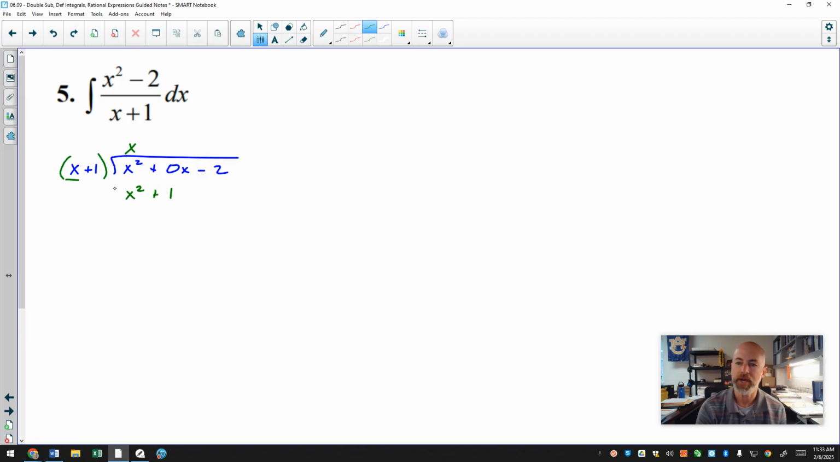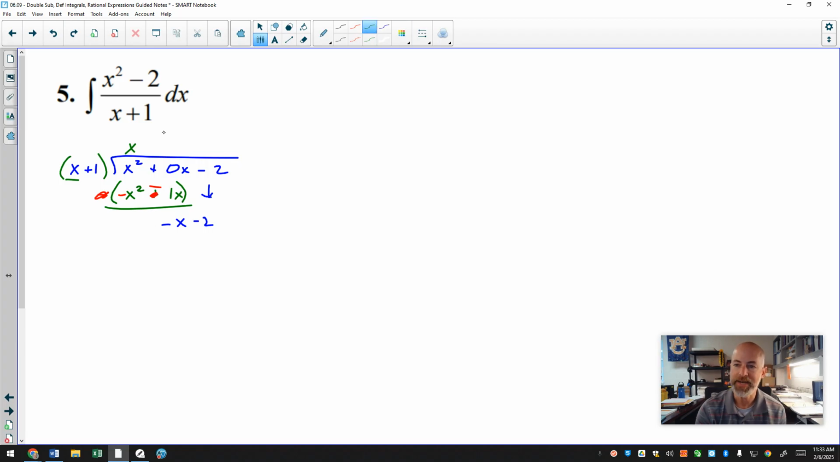Then we subtract this whole thing. I need to subtract x squared plus x from what's above it, which means x squared minus an x squared, and 0x minus a positive x. And if you're doing long division, that first one should always subtract out to 0, which it does. 0x minus 1x is negative x. I'm going to bring down my negative 2, and then we rinse and repeat.